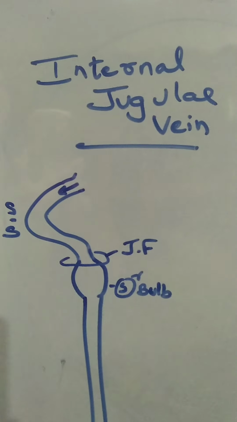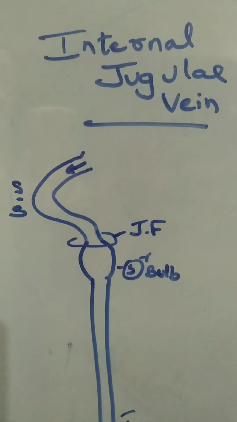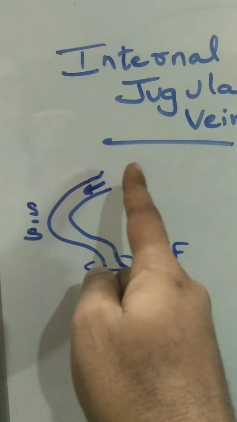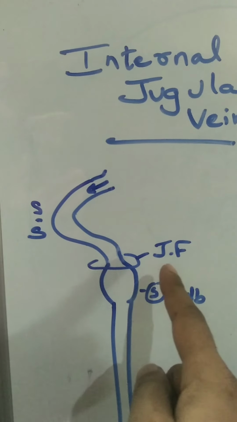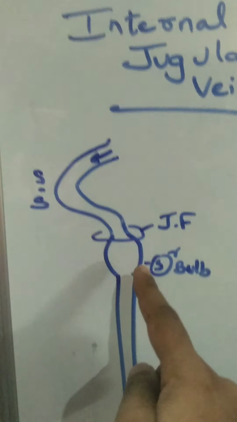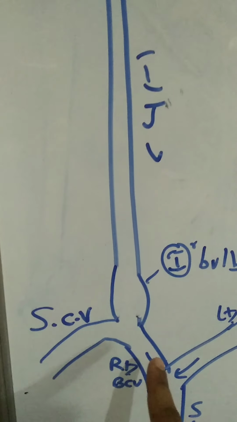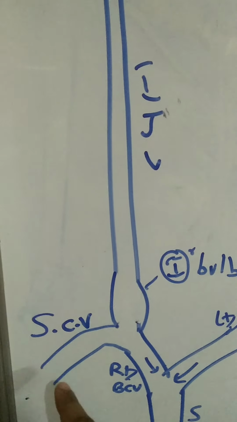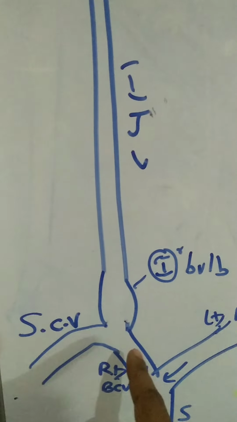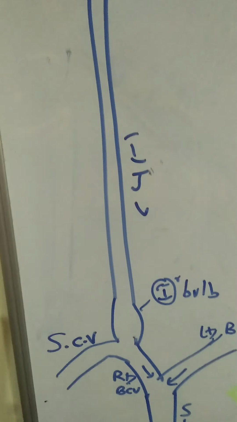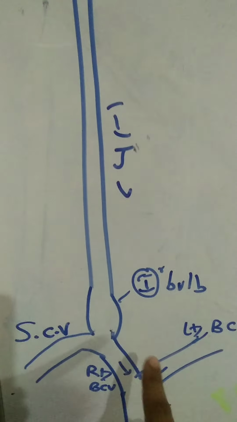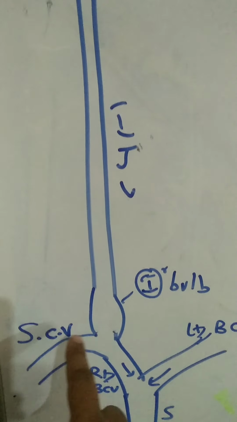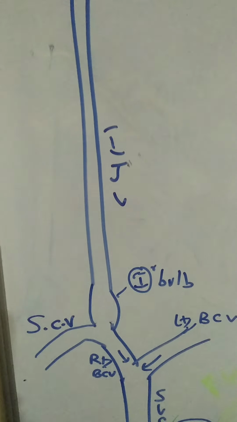When they ask about the internal jugular vein, all that you have to tell is its formation: it is a continuation of the sigmoid sinus at the jugular foramen. It descends vertically downwards in the neck. At the sternoclavicular joint, it joins with the subclavian vein to form the brachiocephalic vein. That is the termination.